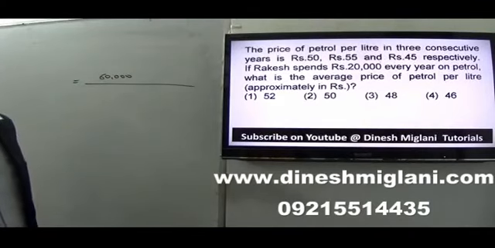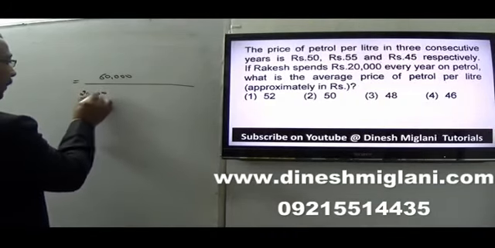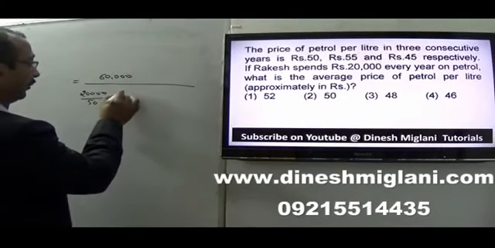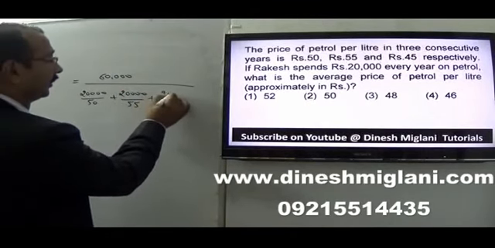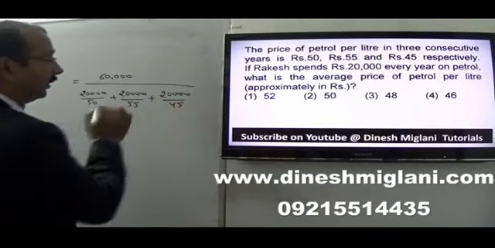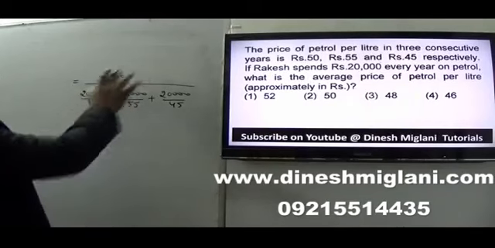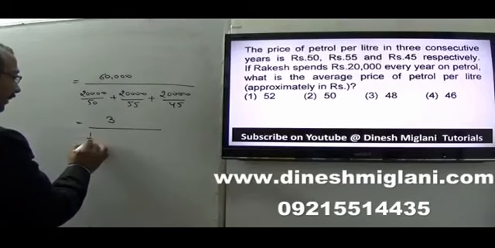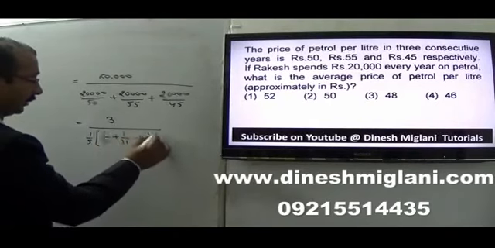Divided by petrol. First year I spent 20,000 and the price was 50, so my total petrol is 20,000 by 50. Second year it is 20,000 divided by 55. Third year it is 20,000 divided by 45. That's the same as the average speed concept. Now 20,000 would be cancelled out. It should be 3, and from here if I take 1 by 5 as common, I am left with 1 by 10 plus 1 by 11 plus 1 by 9.